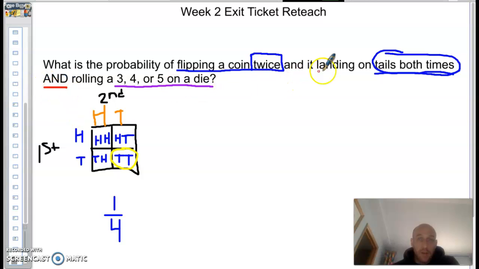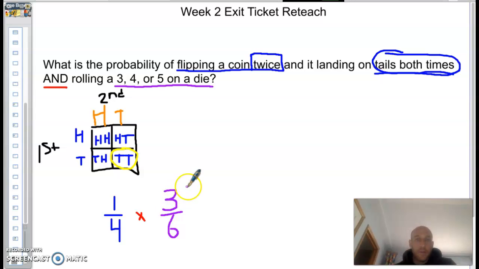And so we're looking to do the probability of something else and something else. That tells me that I'm going to multiply those 2 probabilities. So let's talk about rolling a die and getting a 3, a 4, or a 5. When I roll a die, I can get a 1, a 2, a 3, a 4, a 5, or a 6. So there are 6 different outcomes. There's 1 of each number: 1 one, 1 two, 1 three, 1 four, 1 five, and 1 six. That means there's 1 three, 1 four, and 1 five, so there's 3 different things that we are looking for.